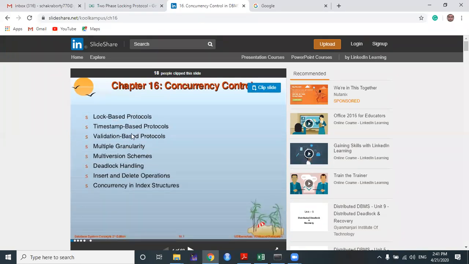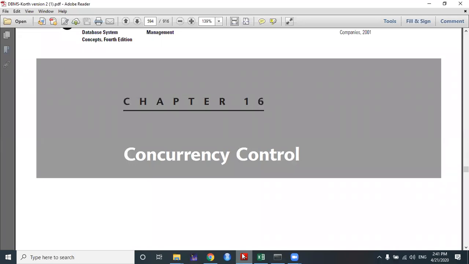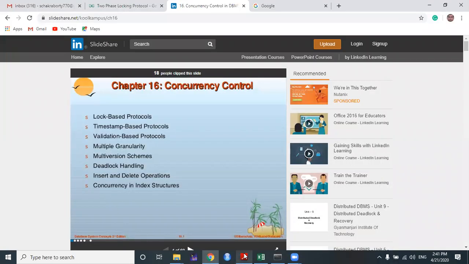You will get all these contents one by one, sequentially, in this chapter. But I suggest you read all this content sequentially. Don't skip any content, because these contents are connected with each other, and if you skip any content, you won't understand the next content. So let's start the discussion.